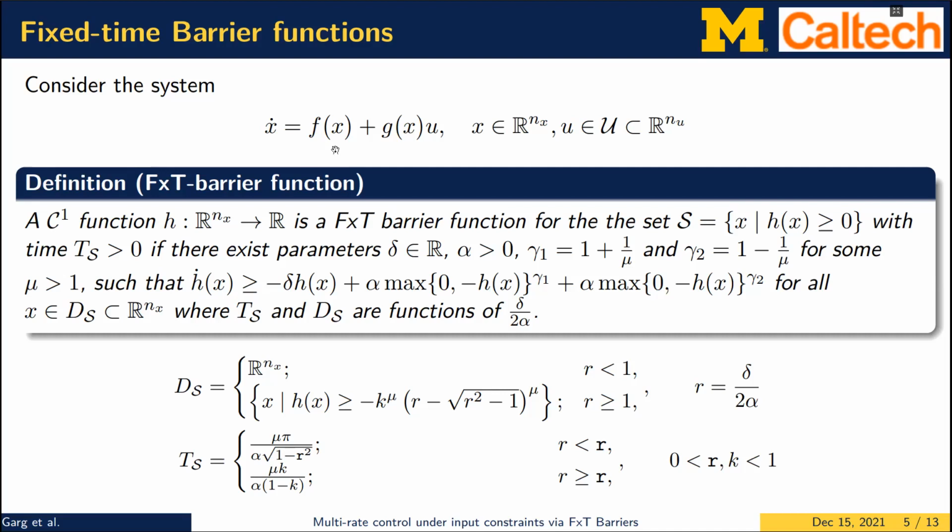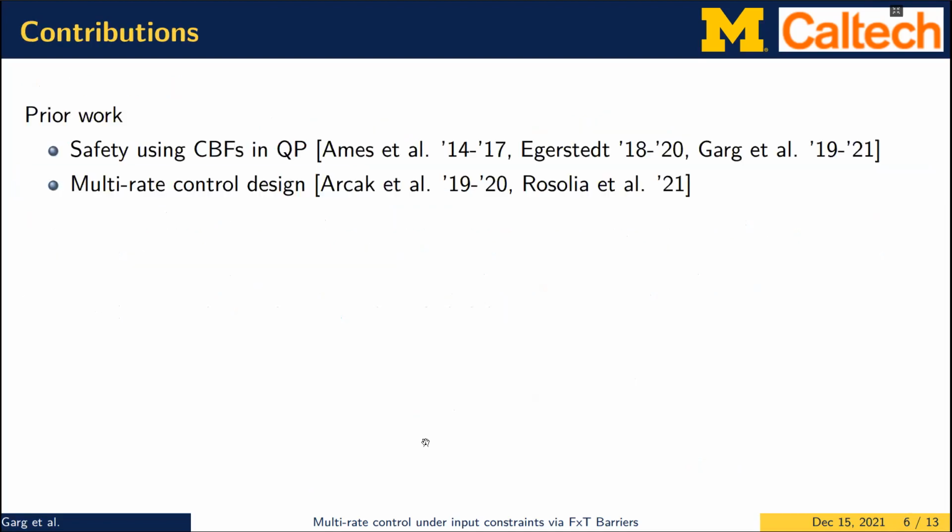So function H is called a fixed time barrier function for this controlled system if it satisfies this kind of an inequality along the system trajectory. And what we get out of this is that if this inequality is satisfied, then the domain of attraction for the zero superlevel set of this function H is given in this particular form, and the time of convergence for the system trajectories to reach this set is given here. So what we get out of this one function is both forward invariance of this domain D and convergence to the set C within a fixed amount of time.